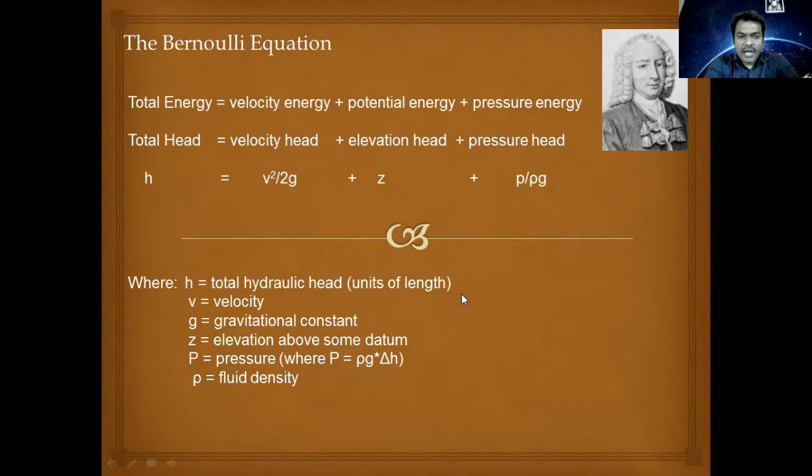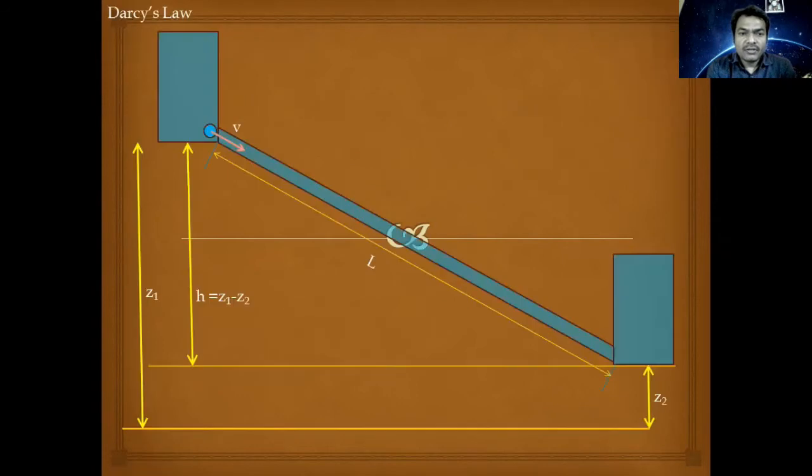Once we know this, that flow of water is possible through the soil, let's see what governs this flow. Yes, water flow is possible because of the available energy, but once it starts moving, how it moves and what things govern that flow when this flow is happening through the soil, that is called Darcy's law. The law which governs flow of water through the soil is called Darcy's law.